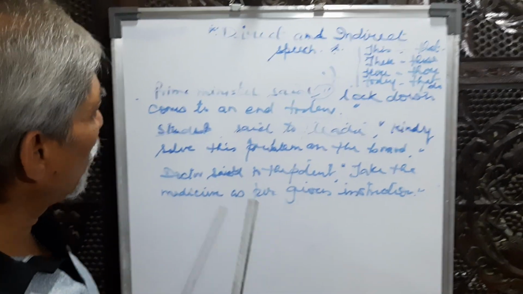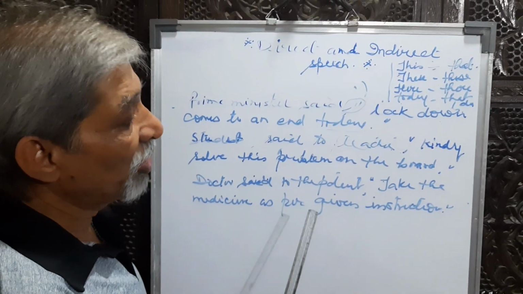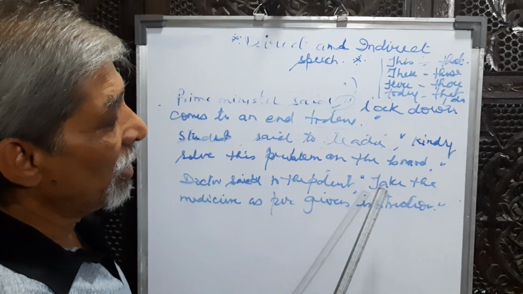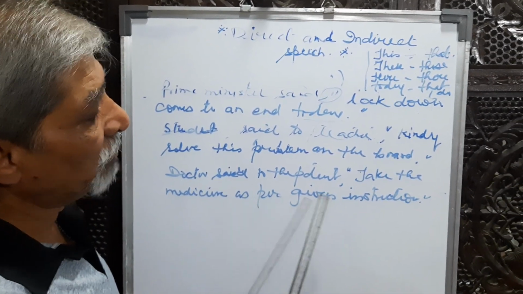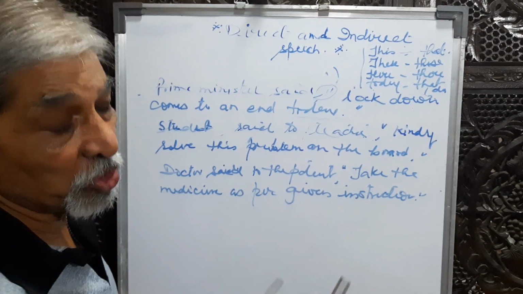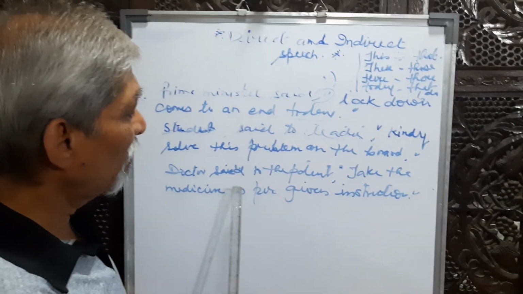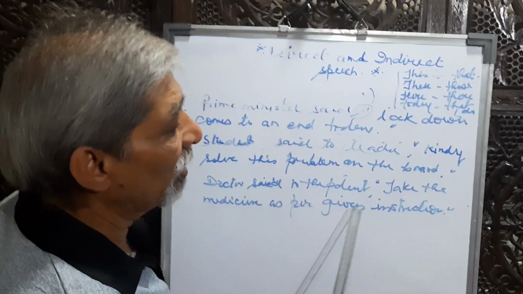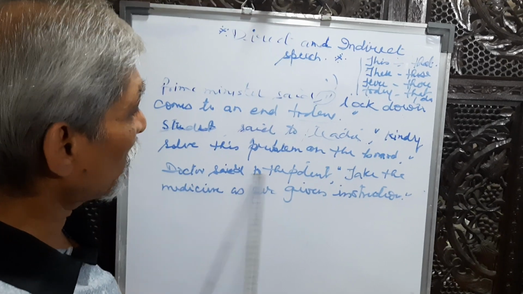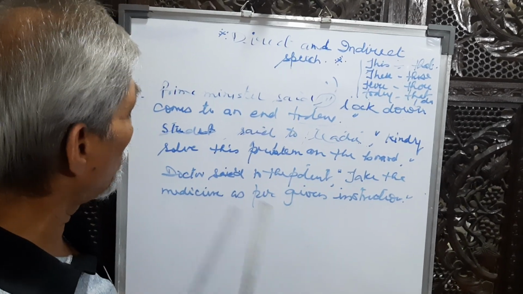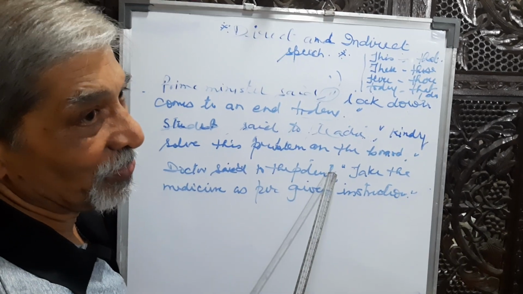One more example is written here. Doctor said to the patient, comma, inverted comma, take the medicines as per given instruction. It's an advice. So this statement will convert into doctor advised the patient.